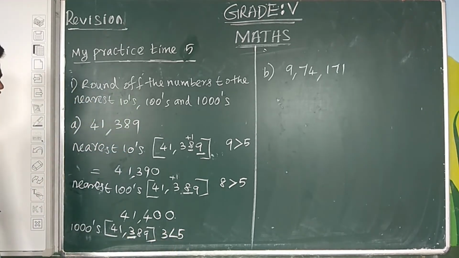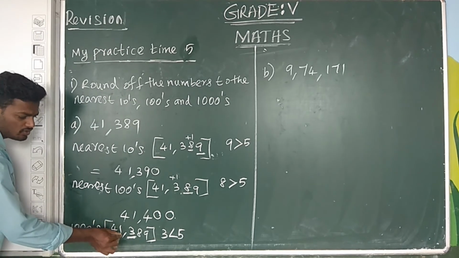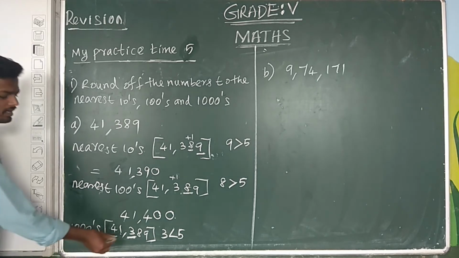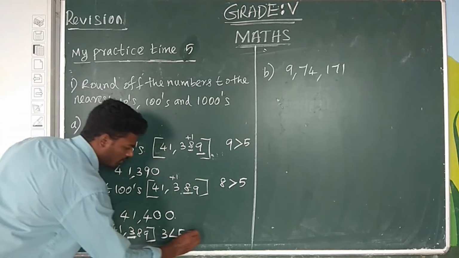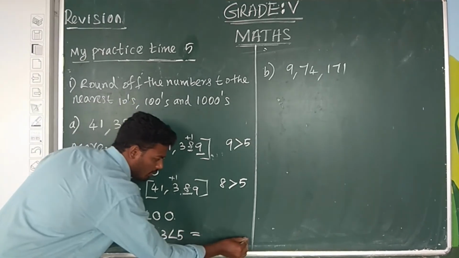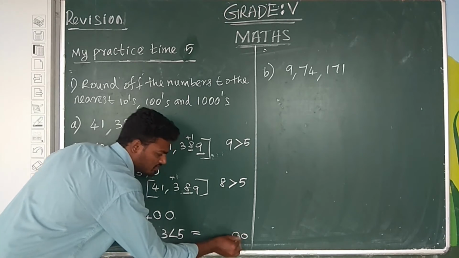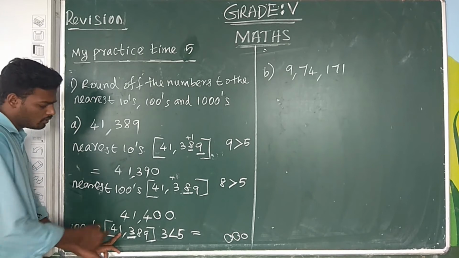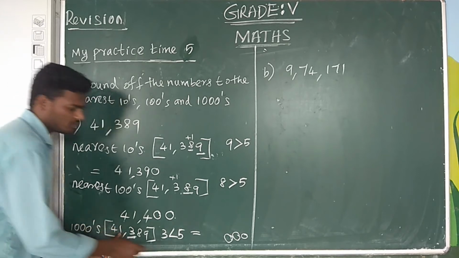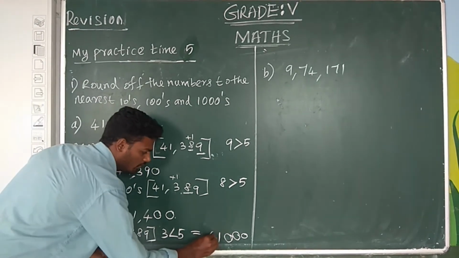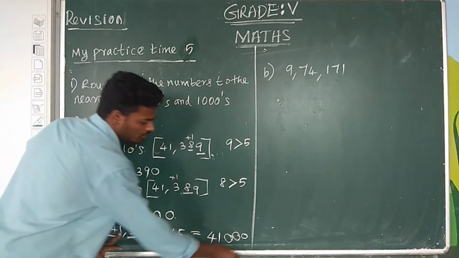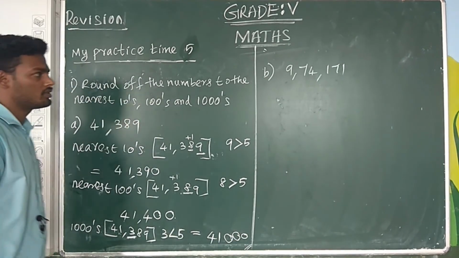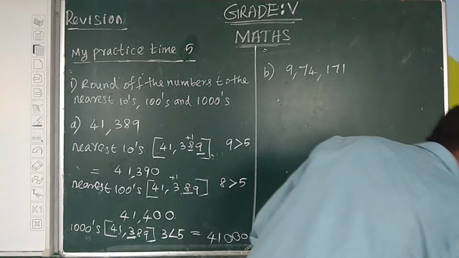Therefore, no change in the thousands place. So the final answer: ones place is 0, tens place is 0, hundreds place is 0, and no change in the thousands place, so 1, and 4. 41,000.